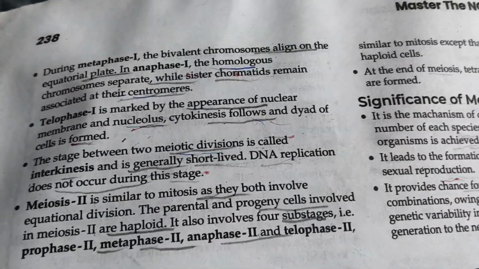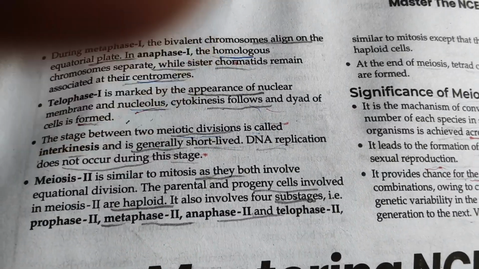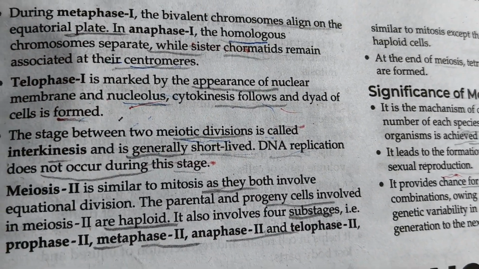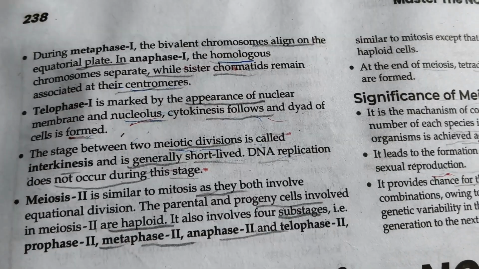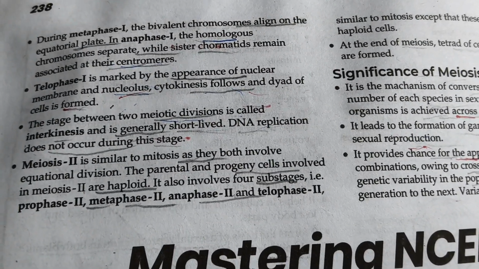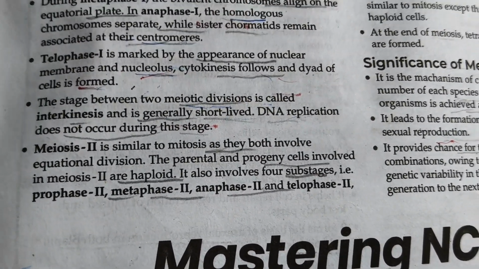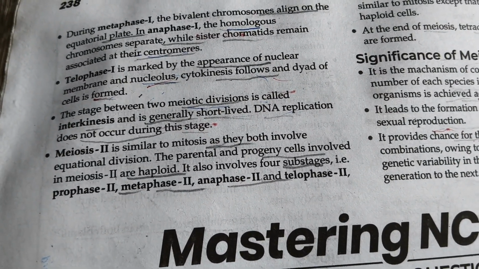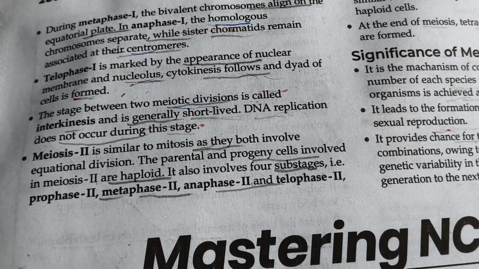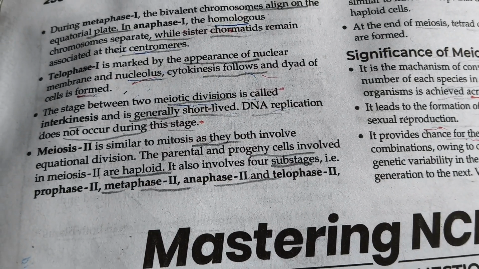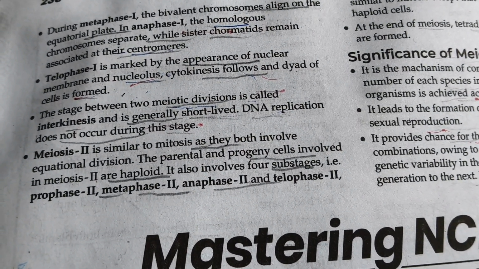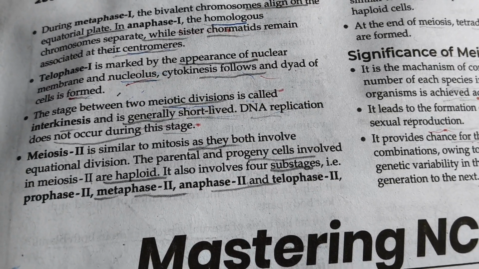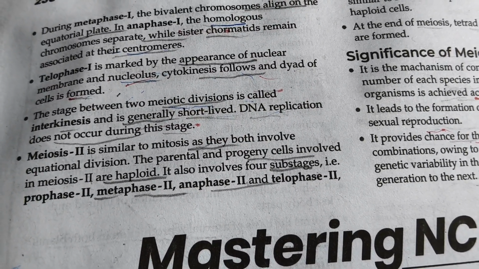During metaphase 1, the bivalent chromosomes align on the equatorial plane, and in anaphase 1, the homologous chromosomes separate while sister chromatids remain associated at their centromeres. Telophase 1 is marked by the appearance of nuclear membranes and nucleoli. Cytokinesis follows and a dyad of cells is formed. The stage between two meiotic divisions is called interkinesis and is generally short-lived. DNA replication does not occur during this stage.